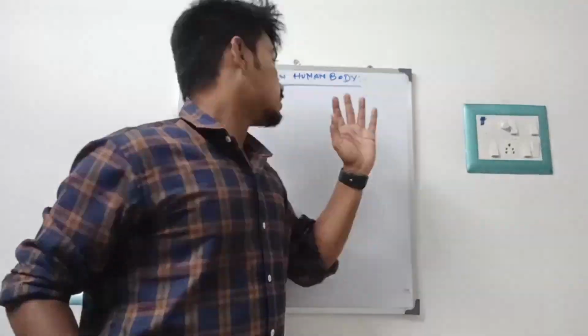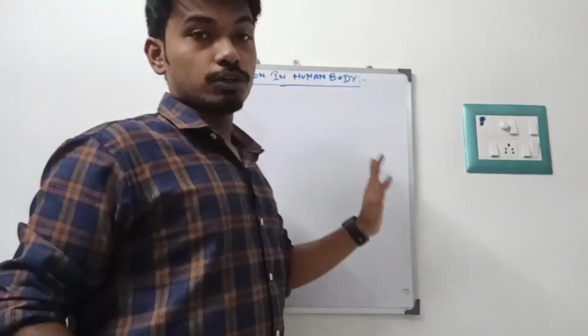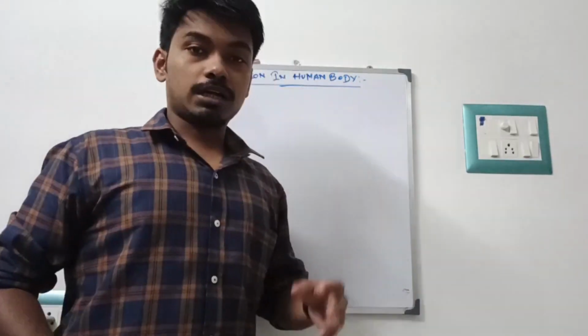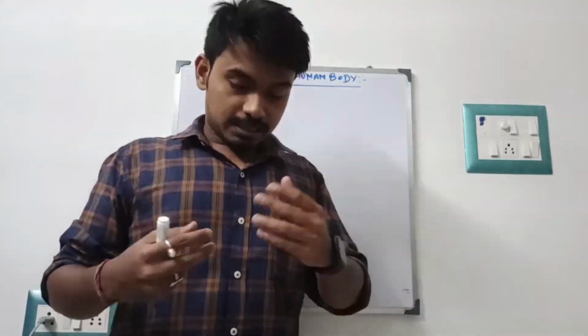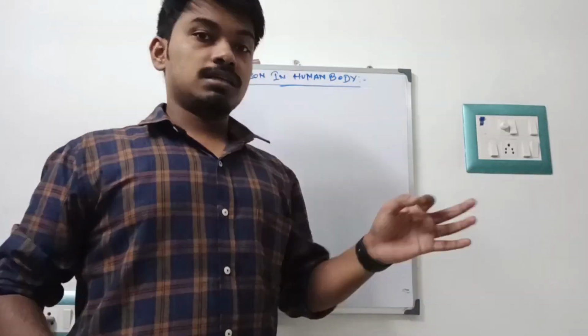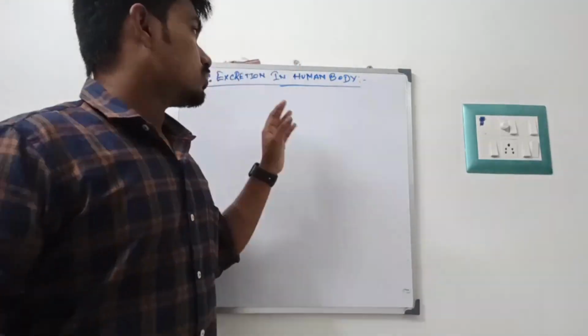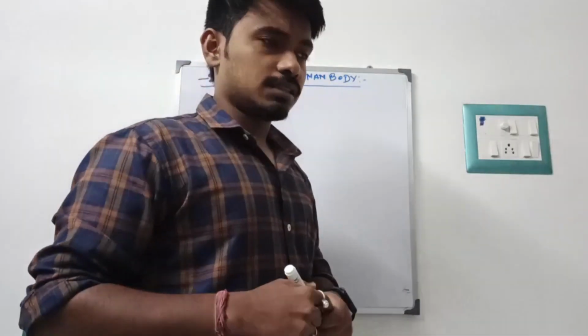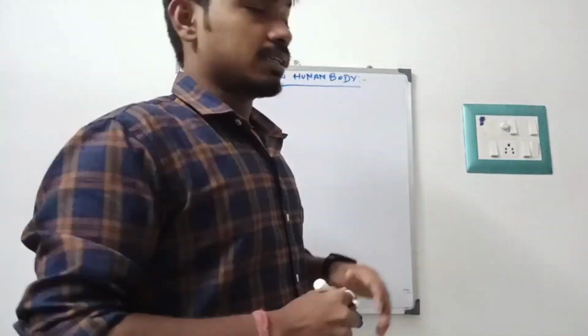So today we will discuss excretion in the human body. In excretion, whatever molecules we take in are supposed to be handled by our renal system, mainly the nephron, which is the functional unit of the kidney. It will mainly take a role in the excretion product. Those are the main four characteristics involved in the excretion product.